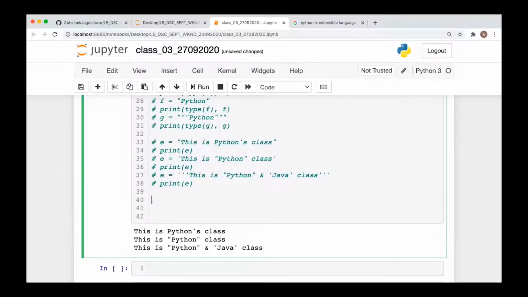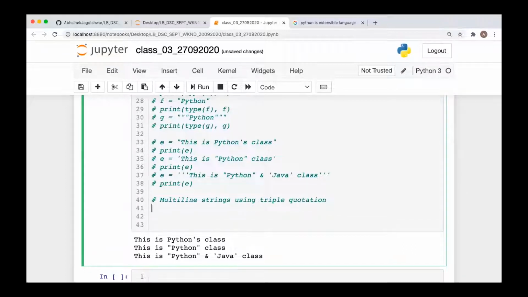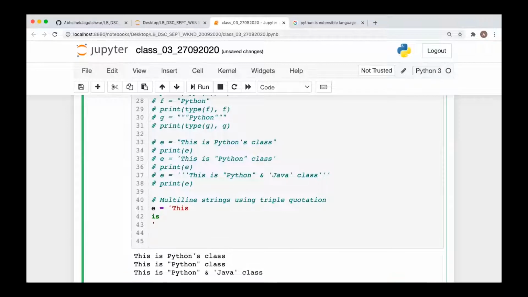So this is one use of single, double, and triple quotation. Another use is that you can write a multi-line string using triple quotation, which you cannot do with single quotation. For example, you have a Python class.